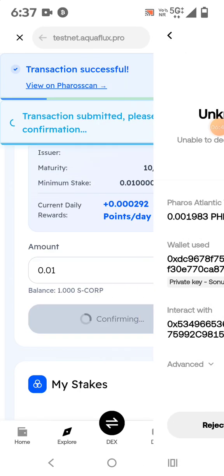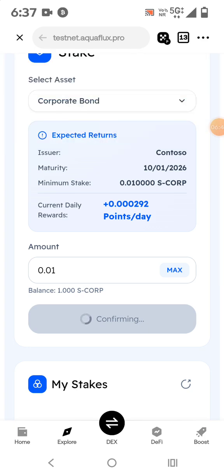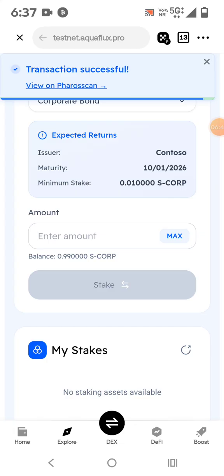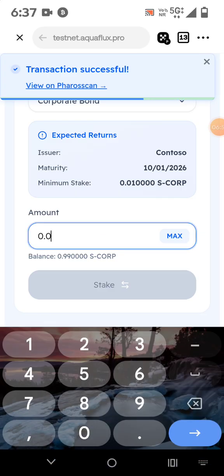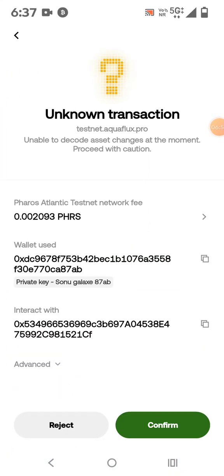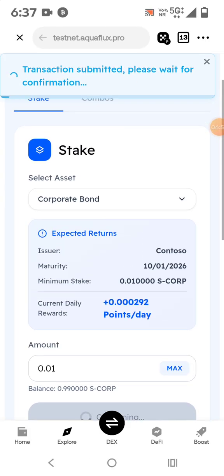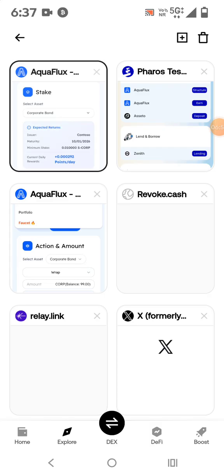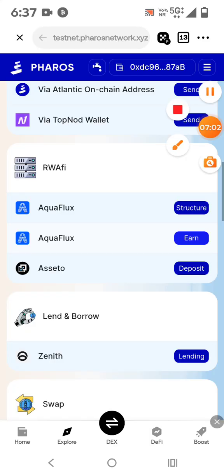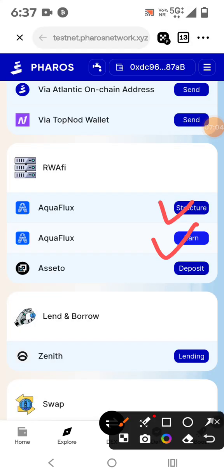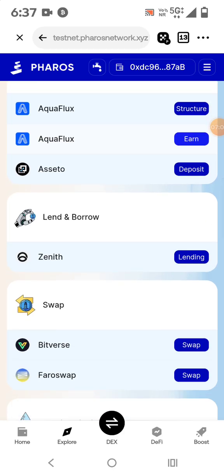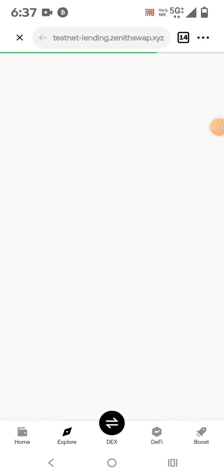Now we will start transactions. So you can see friend that we have done one staking. So this way friend you have to complete 41 transaction, right? So this is the way you can complete the transaction. So this we have completed, this we have completed. Now we will come to Zenith. Okay, so let me click on the Zenith.